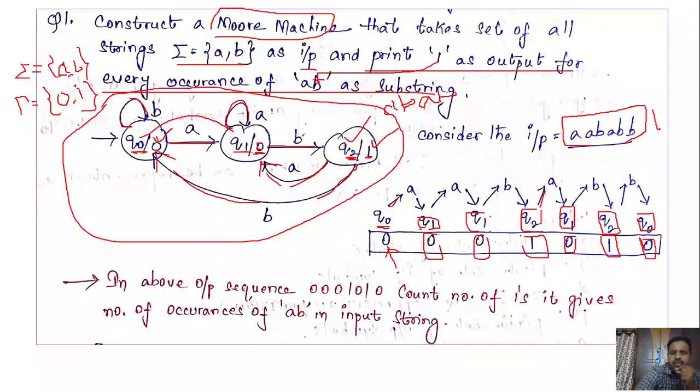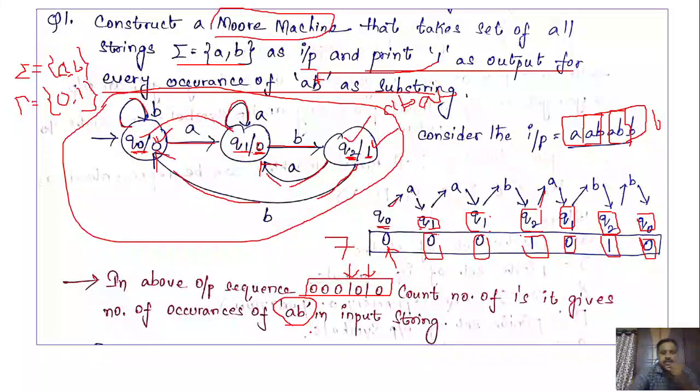Here you could see we have given a, b, a, b, b, so the length of the input string is 6, and we got an output of length 7: 1, 2, 3, 4, 5, 6, 7. So how many times has ab occurred? If you examine this, 2 times. If you count the number of ones in the output string, you get how many times ab has occurred in the input string. How many ones did you get in the output string? 2 ones. So it indicates that ab has occurred in the input string 2 times.